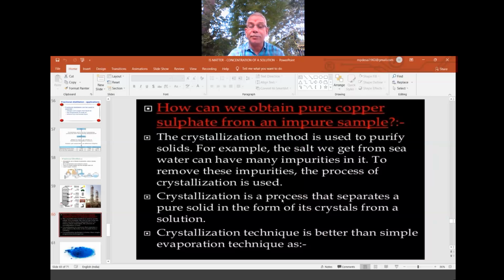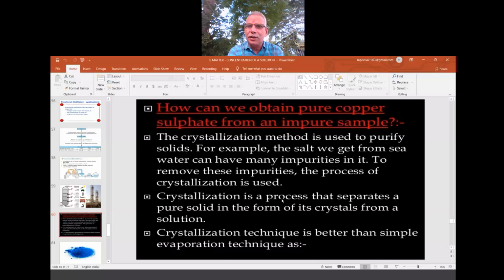Now, how to separate pure copper sulfate from an impure sample. When we prepare copper sulfate by different methods, it is only around 90% pure. To go for 100% purity, we dissolve this 90% pure copper sulfate in sulfuric acid, add a little water, and boil it thoroughly.